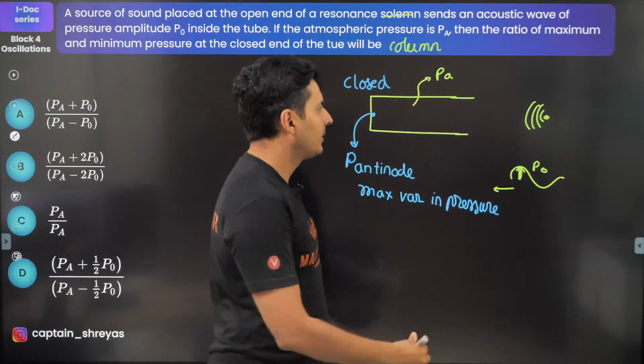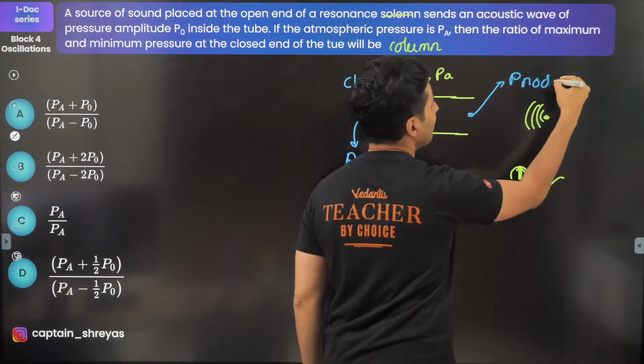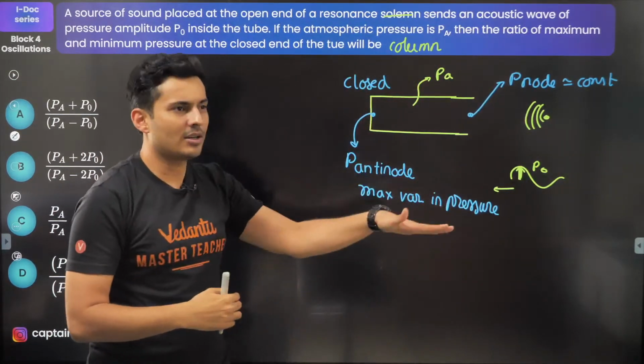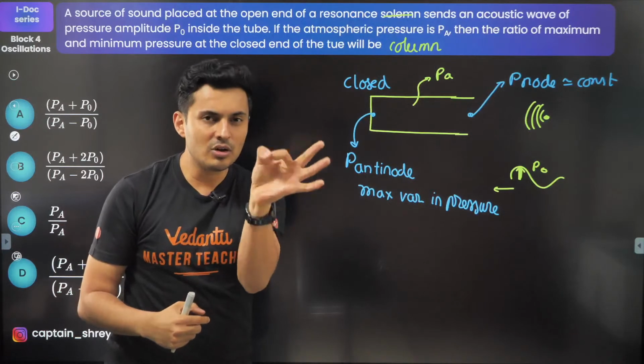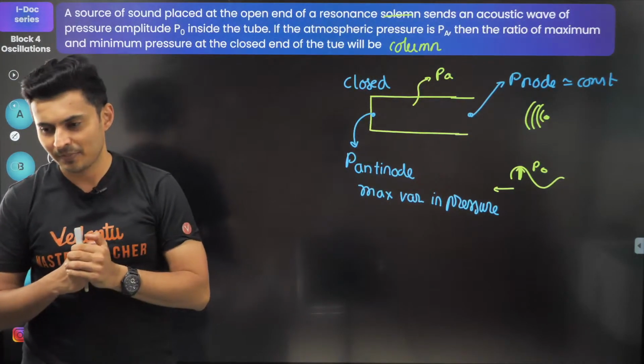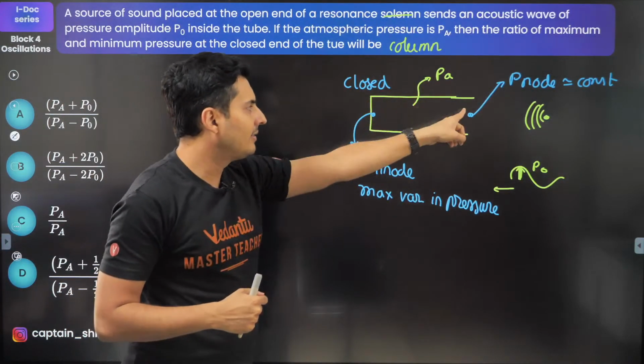At the open end, you will see the pressure node being formed because the pressure is roughly constant. There is no variation. Node means no changes. So the pressure is adjusting itself to the atmosphere. Displacement wise, this is node and this is antinode.